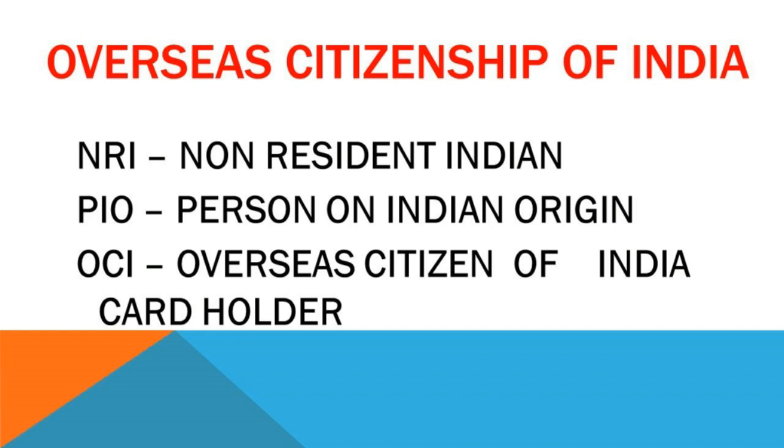Overseas citizenship of India. NRI, that is non-resident Indian: an Indian citizen who is residing outside India and holds an Indian passport. PIO, that is person of Indian origin: a person whose ancestors were Indian nationals and who is presently holding another country's citizenship. Next one is OCI, that is Overseas Citizen of India card holder. It is an immigration status permitting a foreign citizen of Indian origin to live and work in the Republic of India indefinitely. There are no voting rights for an OCI card holder.